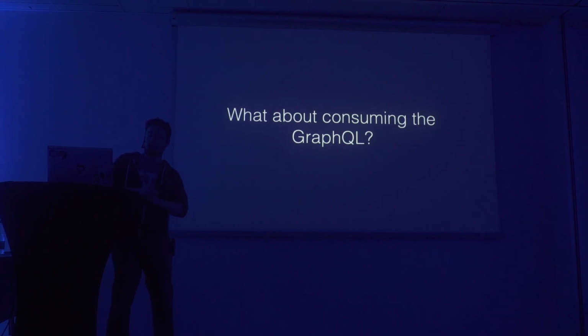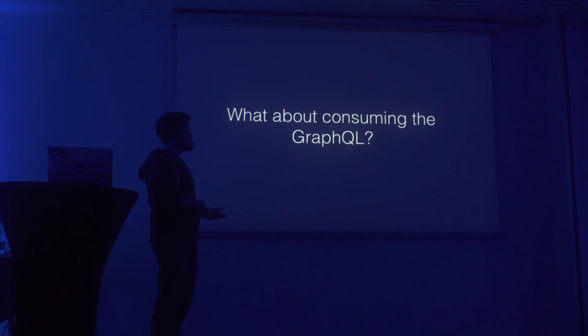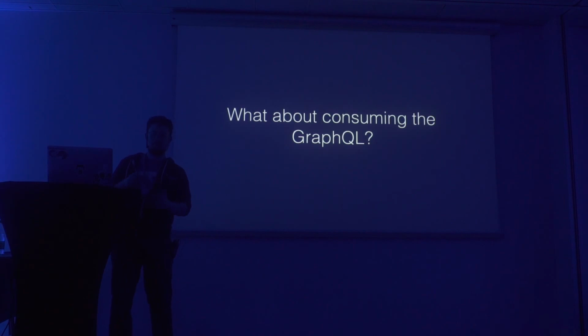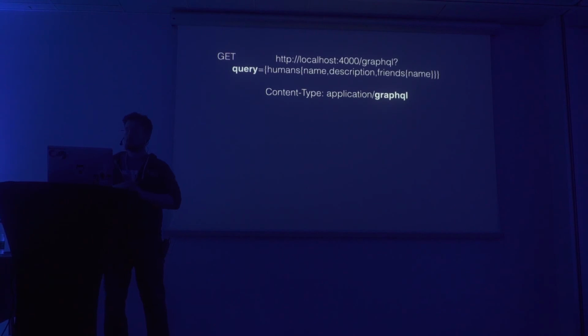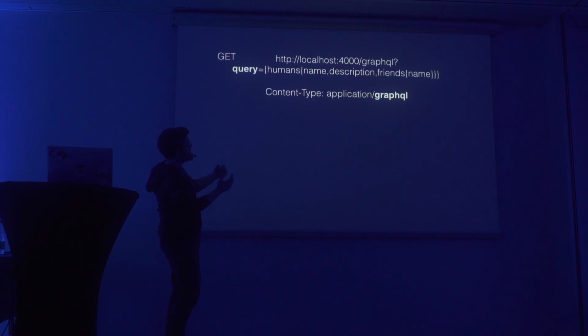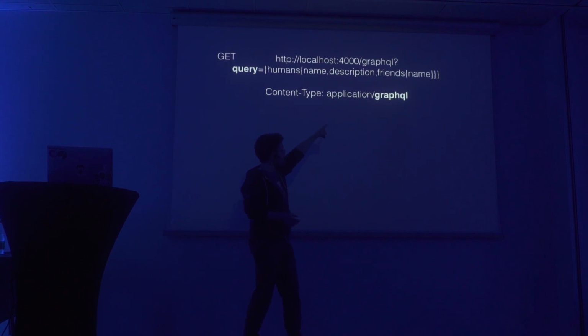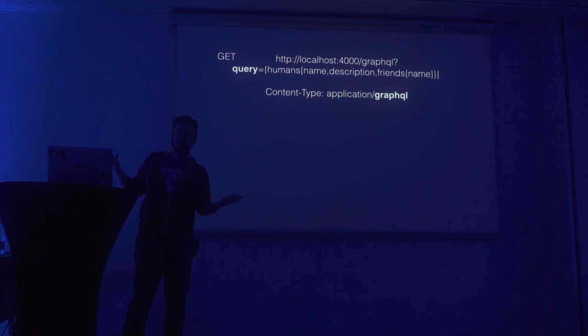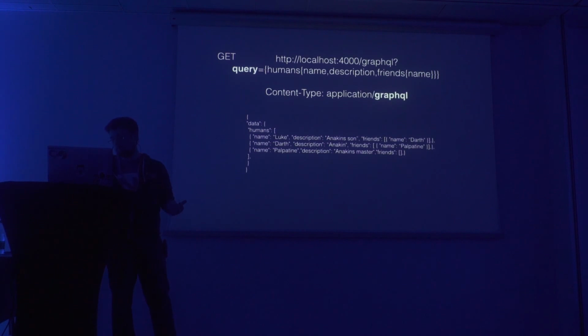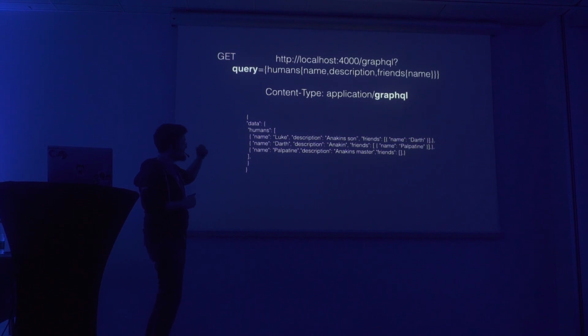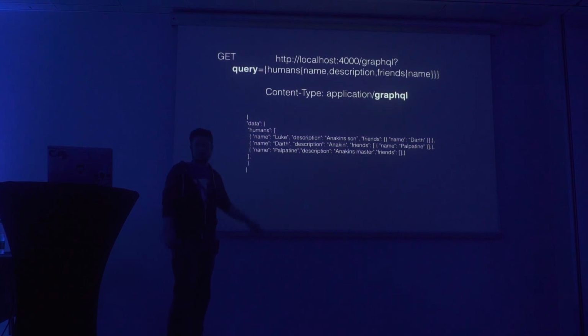So what about consuming GraphQL? We have talked about how to define a schema, but how would we actually be using this in a client, in a real context? Well, you could be using something like this, right? You could be curling this and just send it to a URL and specify the query property, and as you can see, the query is our question. And you may have to make sure that the content type is of type GraphQL. This is a bit hardcore, but in a lot of cases, this might be the version that you use. And if you do it like this, you're likely to get the human's response back that we're used to.